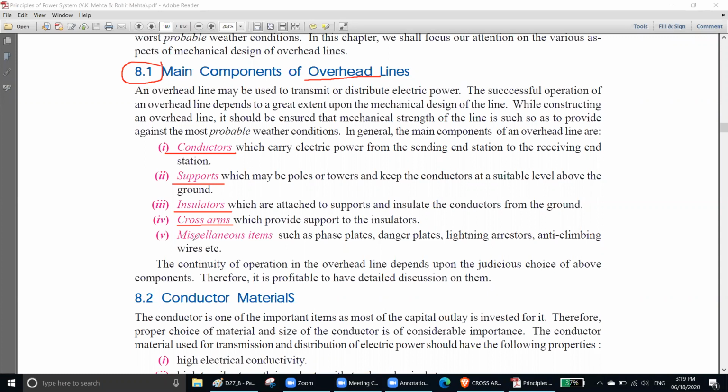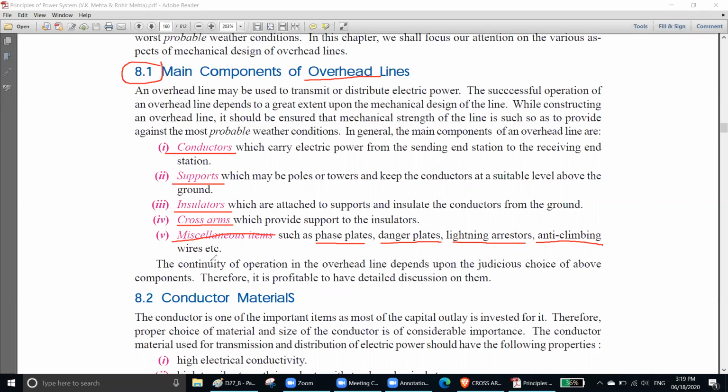That's the thing. Then you have miscellaneous items. So what are those? Actually, face plate, danger plates, lightning arrestor, we already talked about that. Anti-climbing wires, you already know it, so that people do not climb to the top of the tower. That's why you need anti-climbing wires. And what in Bengali we call katatar, barbed wire, right?